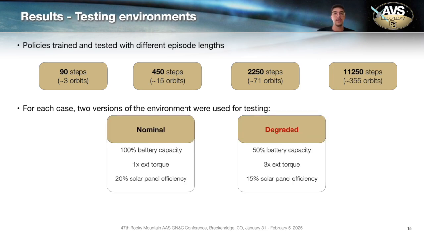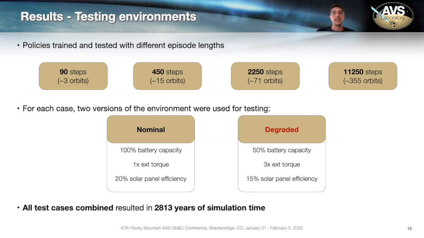We consider a nominal case and a degraded case, with decreased battery capacity, increased external torque, and decreased solar panel efficiency. When we combine all these test cases, it leads to almost 3,000 years of simulation time. Still, I'm just going to show you the cases with 350 orbits and the degraded environment because the differences in curriculums are more visible, but you can refer to the paper for a more detailed discussion.